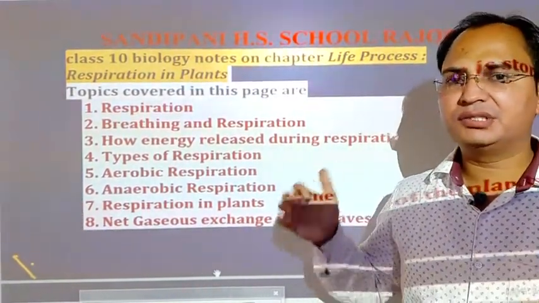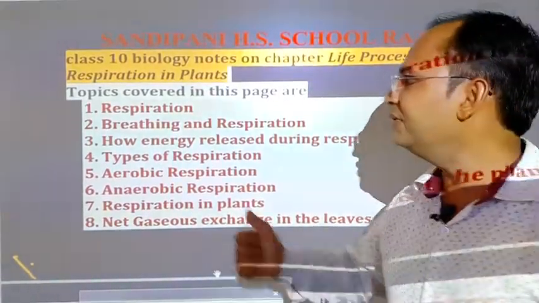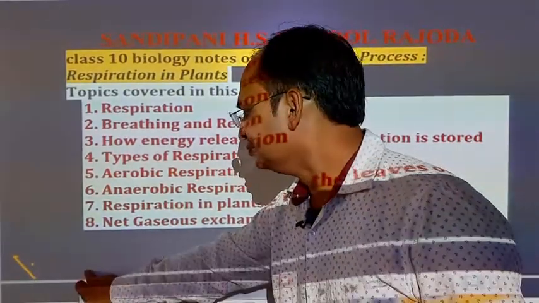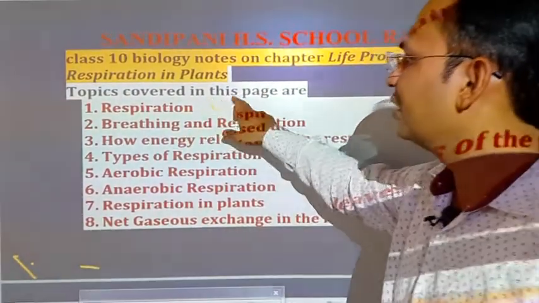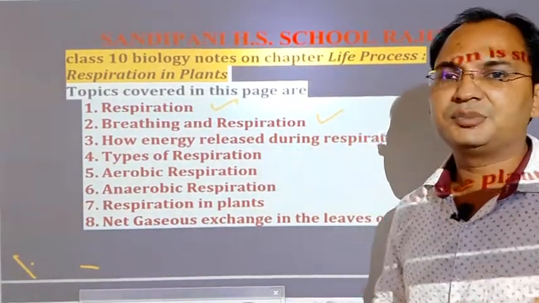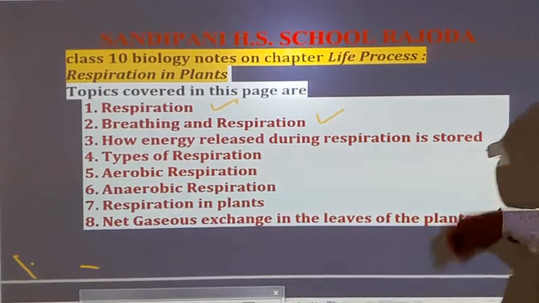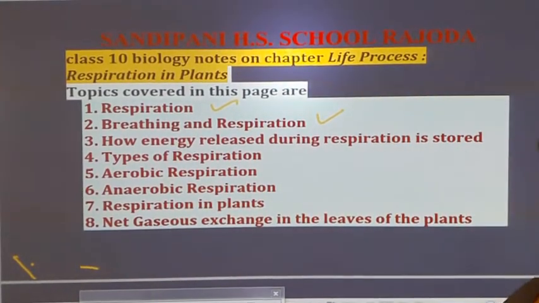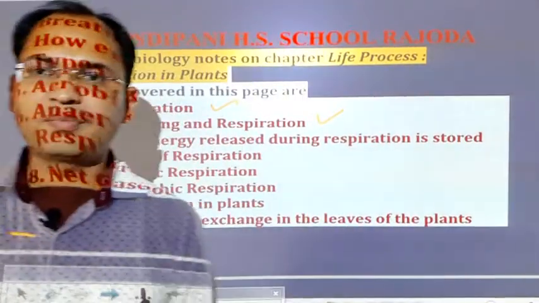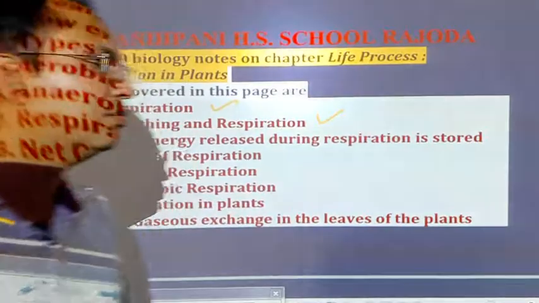First of all, see at a glance what we are going to discuss in this video. We will discuss what is respiration, breathing and respiration, and what is the difference between breathing and respiration. Then we will discuss how the energy released during respiration is stored, how the energy produced in our body is stored for further use by the body.